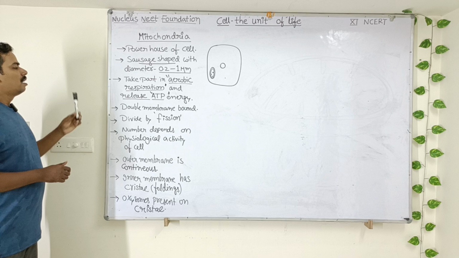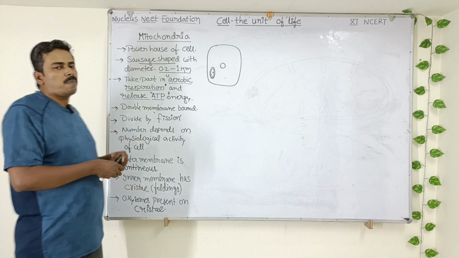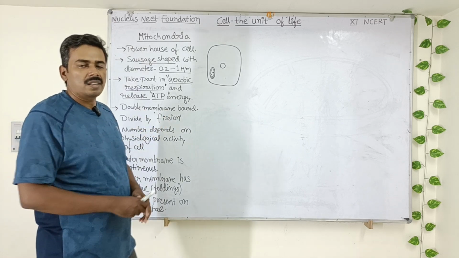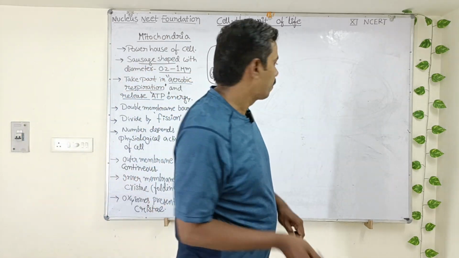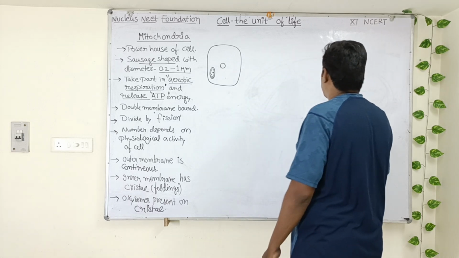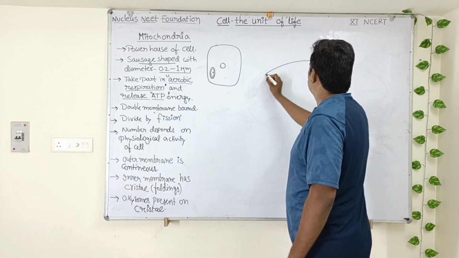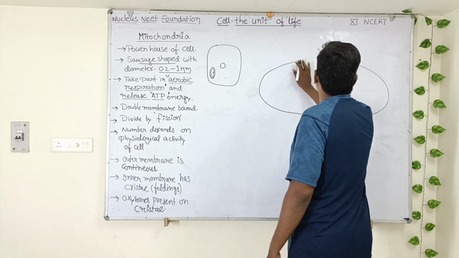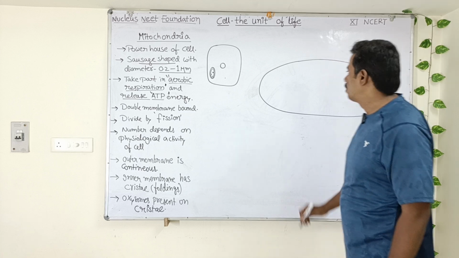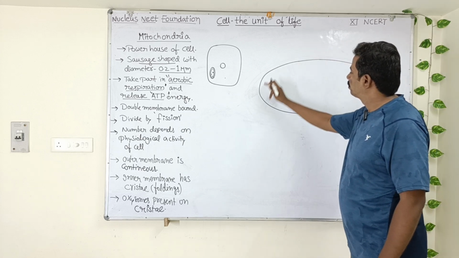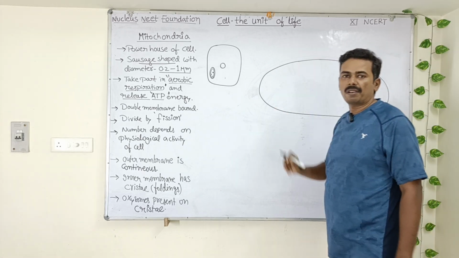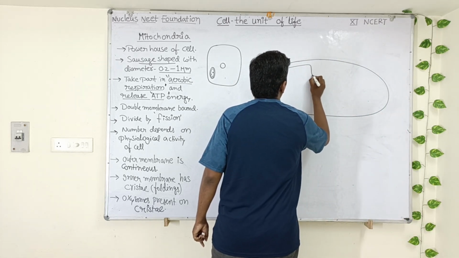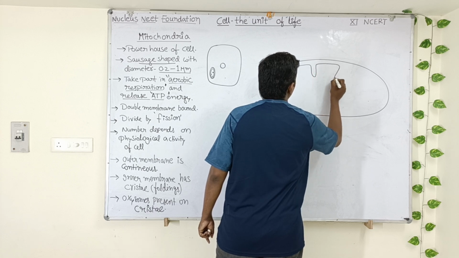Okay, next, coming to the actual structure of mitochondria. The mitochondria has a double membrane bound structure. It is covered by two membranes. Now let us see the structure of mitochondria. This is the sausage shape. What you are seeing here is the outer membrane, which is continuous. This is the outer membrane of mitochondria. Below it, you can see the inner membrane. The inner membrane shows a number of folds.